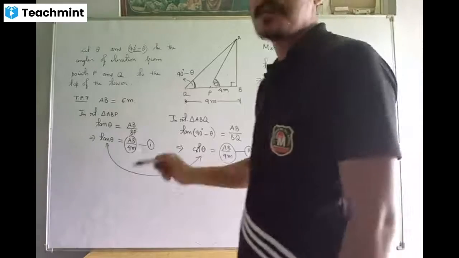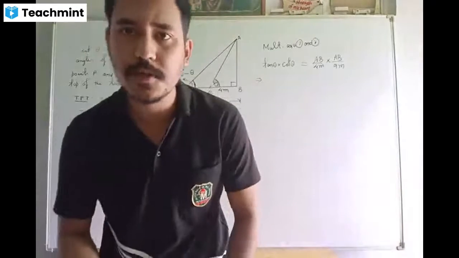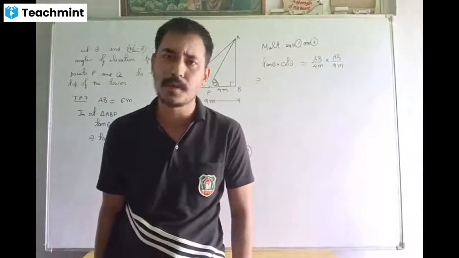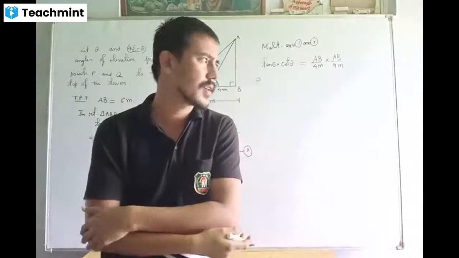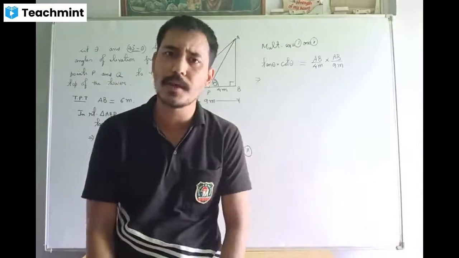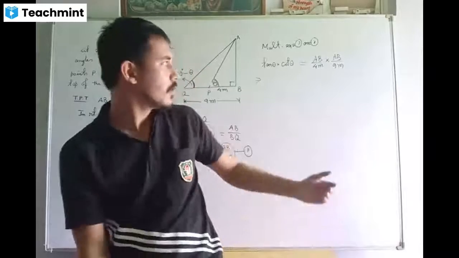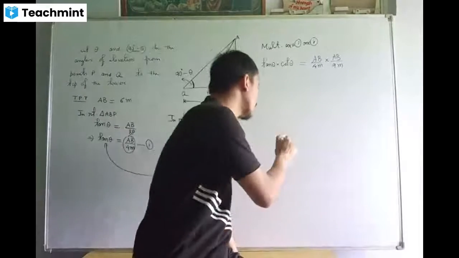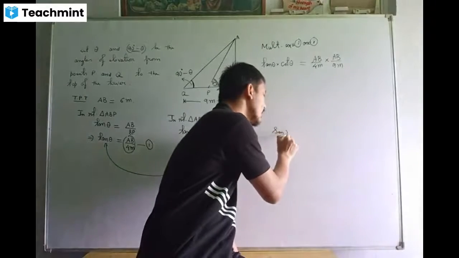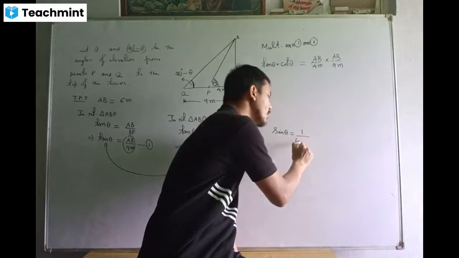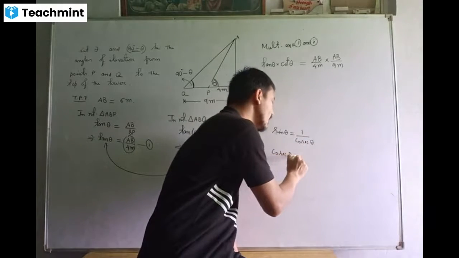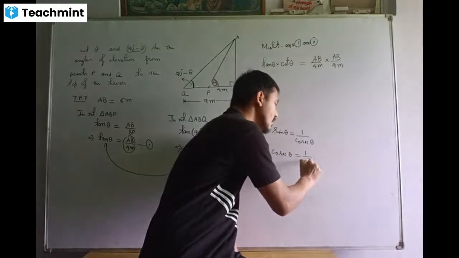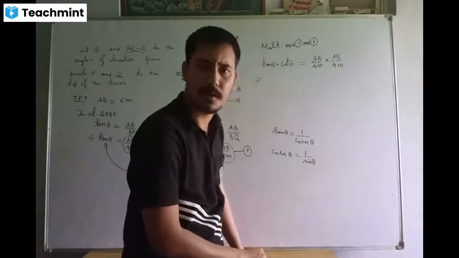Plus, the reciprocal formula you have studied in trigonometry since exercise 8.1, 8.2, 8.3, 8.4. In every exercise of chapter 8 you have applied this reciprocal formula. What is the reciprocal formula? Like sine theta is 1 upon cosec theta. Cosec theta is 1 upon sine theta. These are known as your reciprocal formulas.